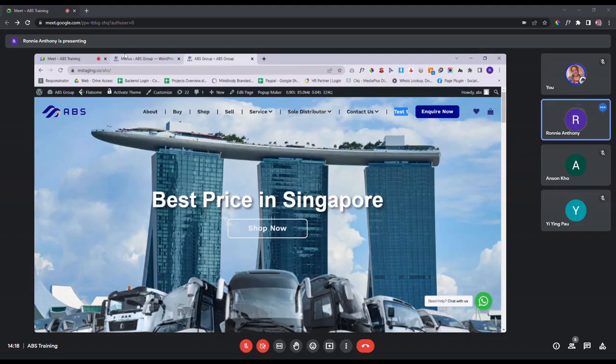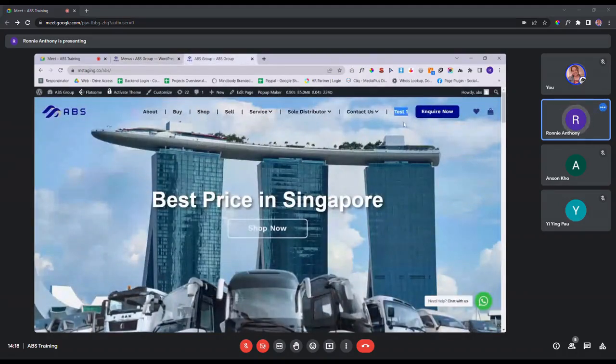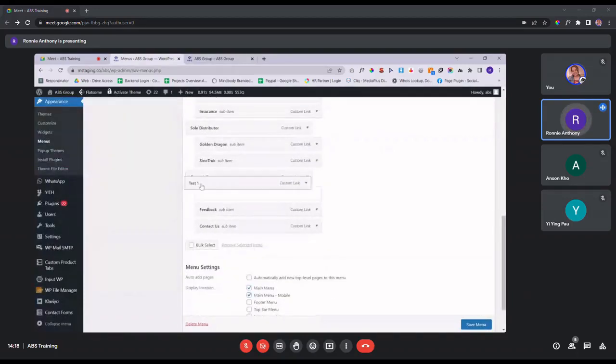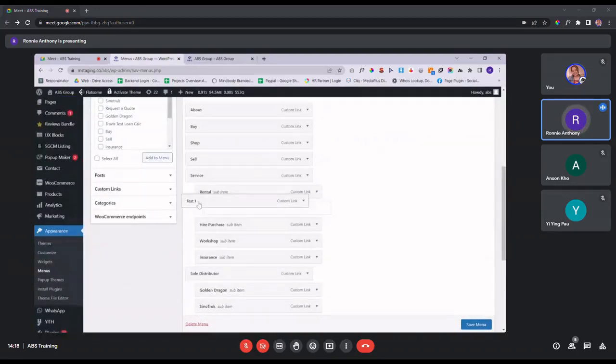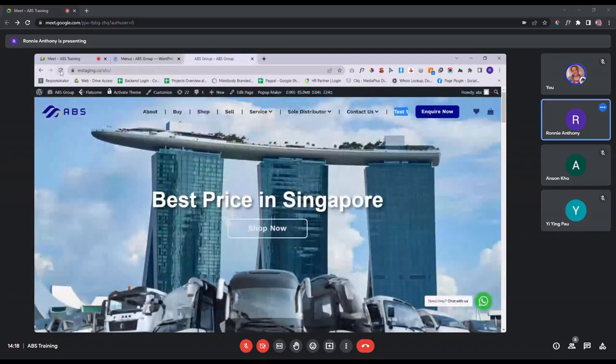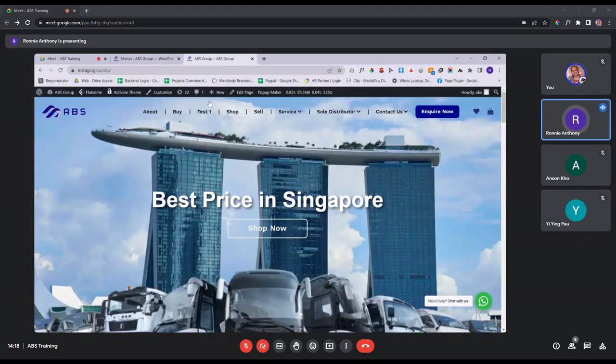Okay, secondly, you can rearrange the different orders of your website right here. So let's say, for example, you want this test one to be in between buy and sell. What you need to do is drag it in between those two different items, for example, buy and sell, buy and shop. So you just put it in between those two and click save menu again. And you refresh this page. Then you can see it will be put in between the two different items that we talked about earlier. That's the second thing.